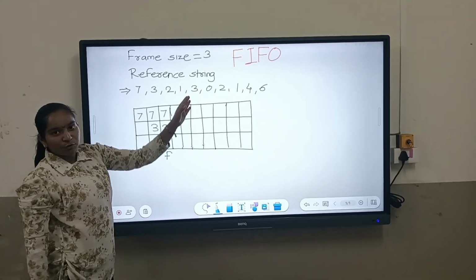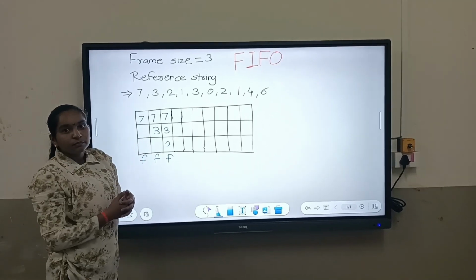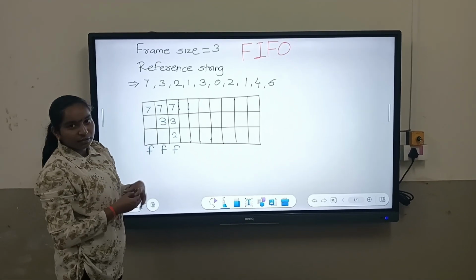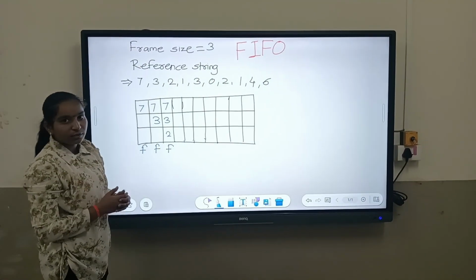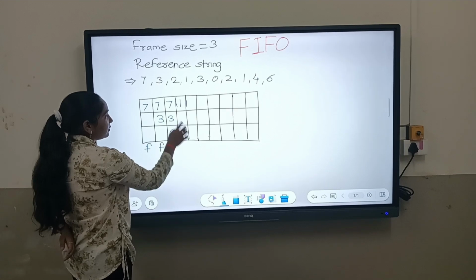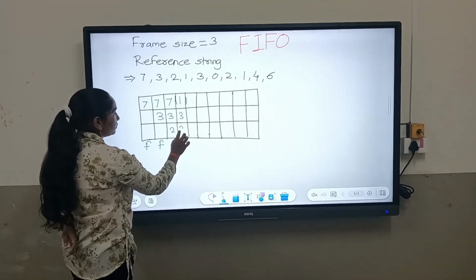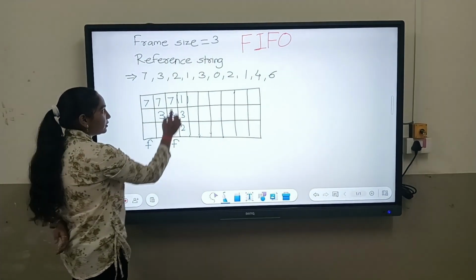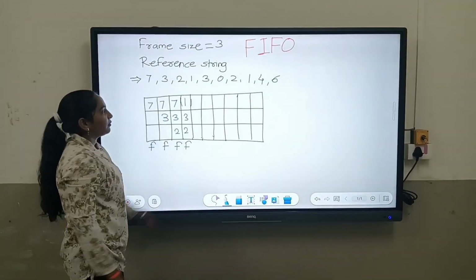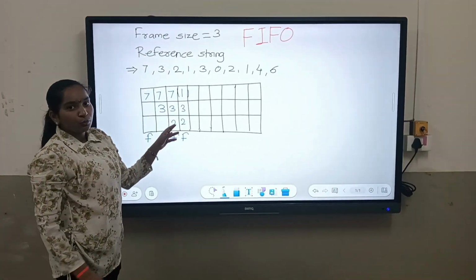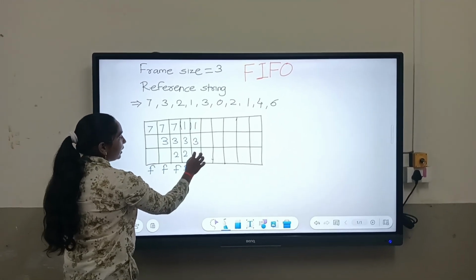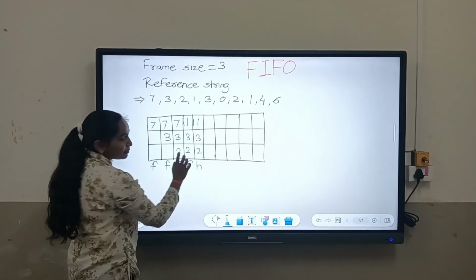And in FIFO, we replace the page which first came in the memory. Here 7 came first in the memory, so we replace 7 and put 1 here. So 1 is here and the 3 and 2 similar to before. Then we have replaced the page, therefore it is also a page fault. Now 3. Here we have 3 in the memory already, so it is not a page fault, it is a page hit. So we write this same and write here H, that is page hit.